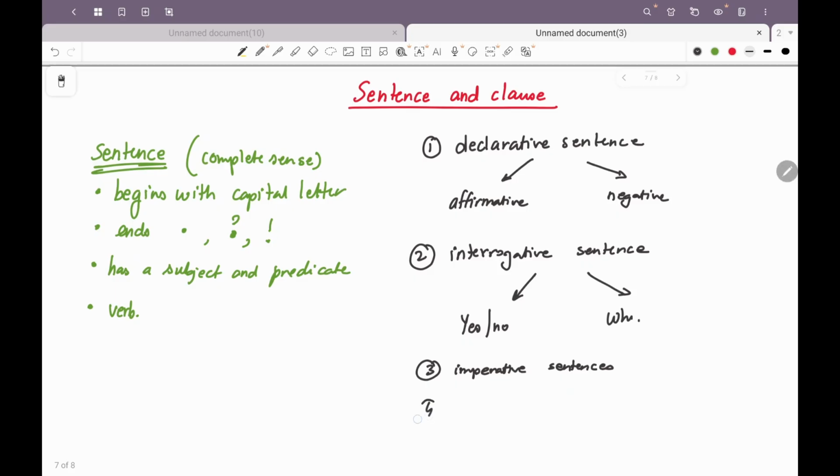And last is exclamatory sentences. Exclamatory sentences are, of course, those sentences which express a strong feeling and have an exclamatory mark at the end, right? So in sentences, these are one type of group of sentences.